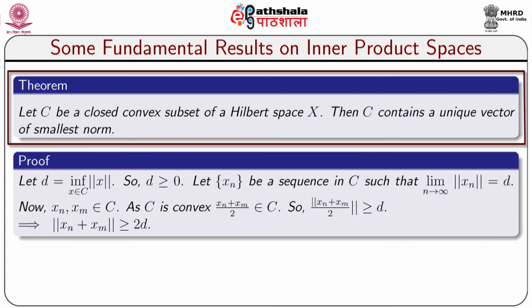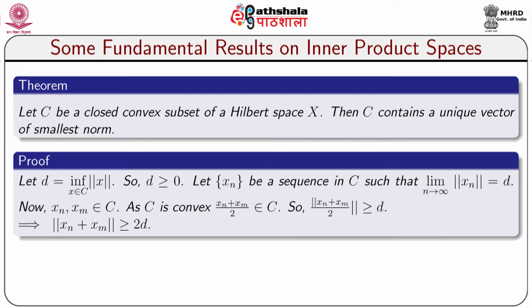Now, we get a very important theorem. The statement of this theorem is like this: let C be a closed convex subset of a Hilbert space X, then C contains a unique vector of smallest norm. The proof looks like this. Let d equal the infimum of norm of x, where the infimum is taken over all elements x from C.